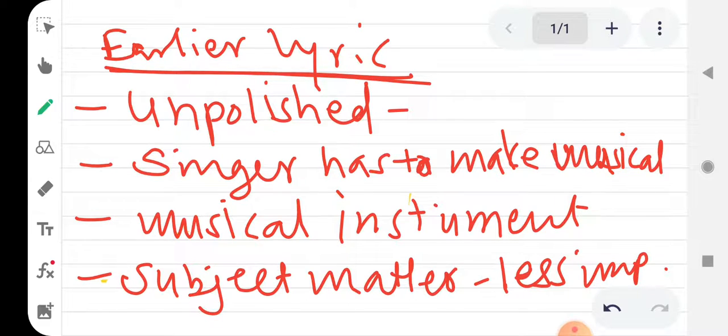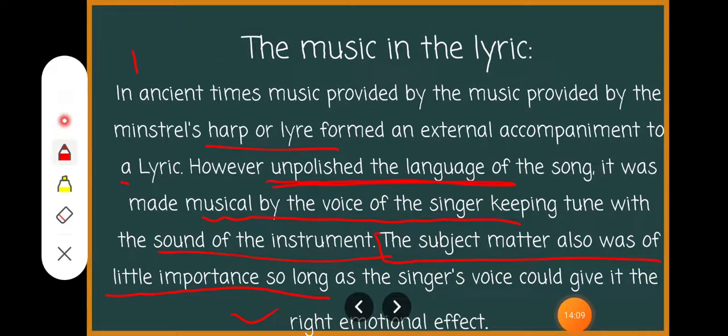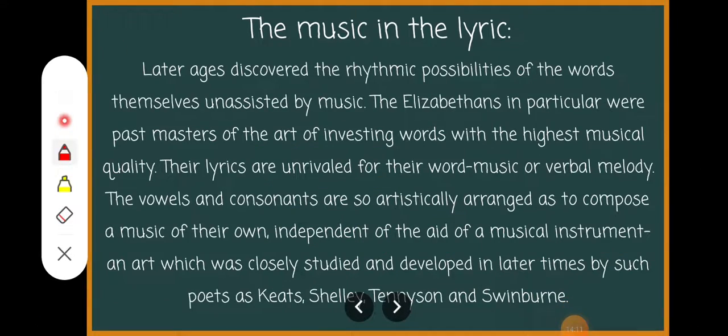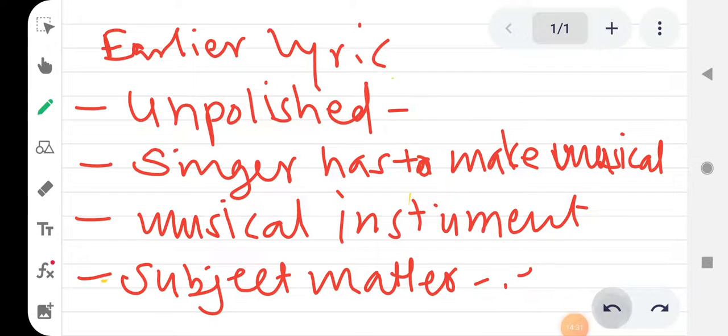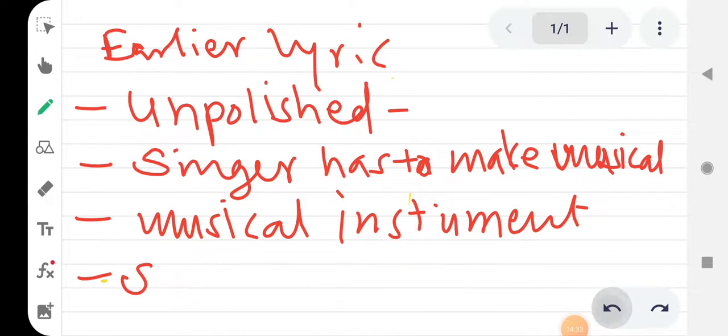Now what happened? As the days passed, this lyric became sophisticated. What happened? Later ages discovered the rhythmic possibilities of the words. Later ages means after a few centuries or few years, there were found the musical possibilities of the internal.